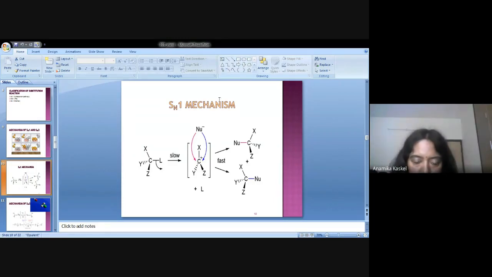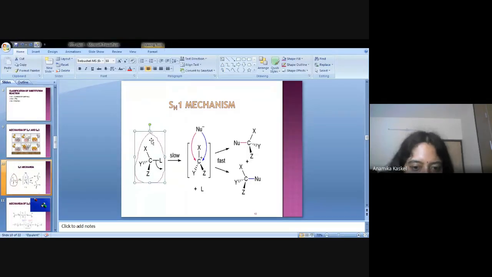For the SN1 mechanism, first of all, this is an alkyl halide. This alkyl halide is attached with how many groups?